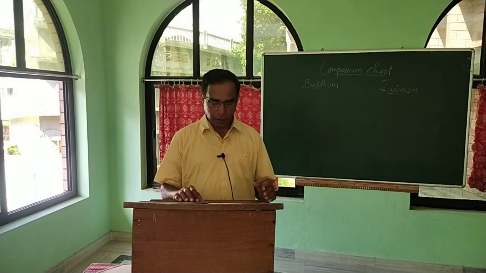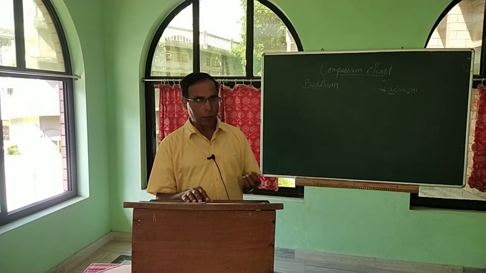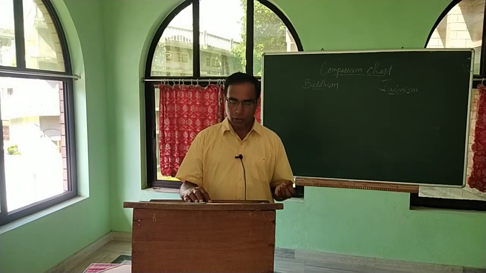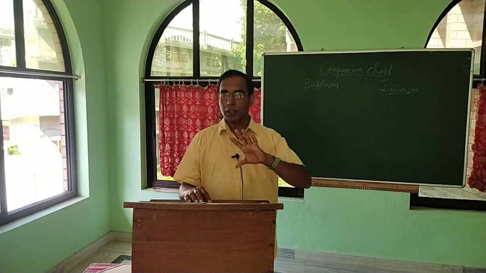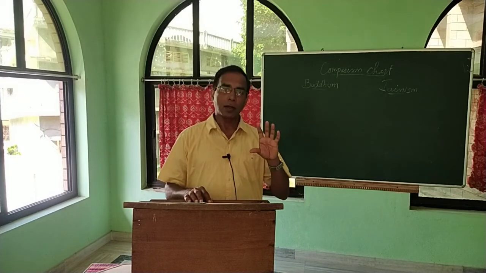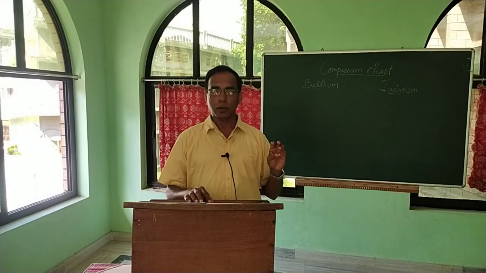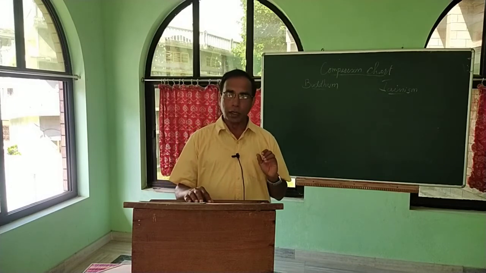He has attained that and becomes free. When he destroys his Ghati karmas, he regains the original attributes of the soul: perfect knowledge, perfect vision, power and bliss.